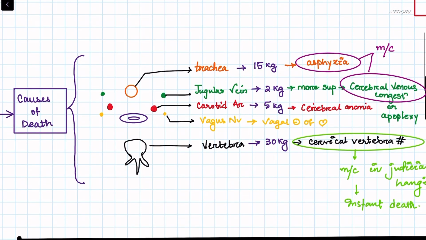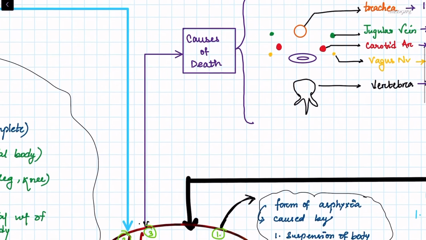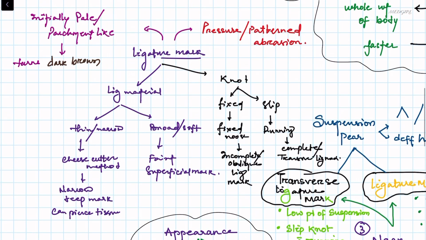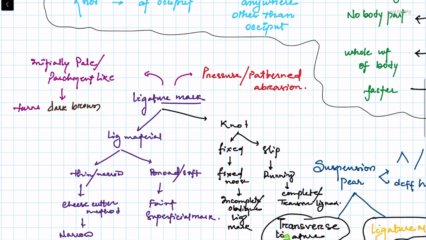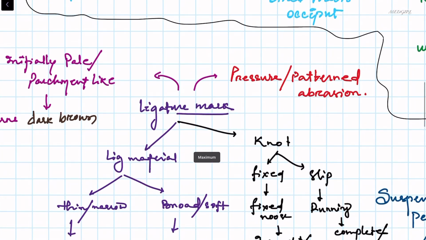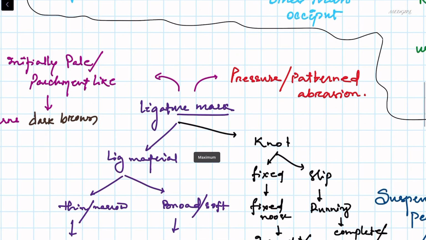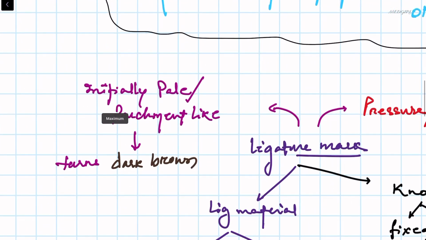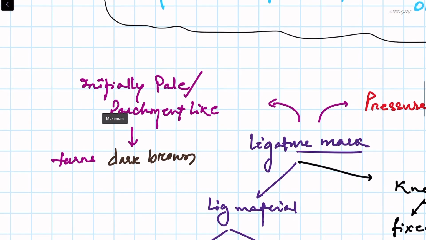Now let's see something about the ligature, because it occurs due to the ligature. So what is a ligature? Ligature is any available material that can be used, such as a sari, rope, or dupatta. Now ligature mark is a pressure or patterned abrasion due to the ligature. Initially it is pale, then it becomes parchment-like, but eventually it turns dark brown.